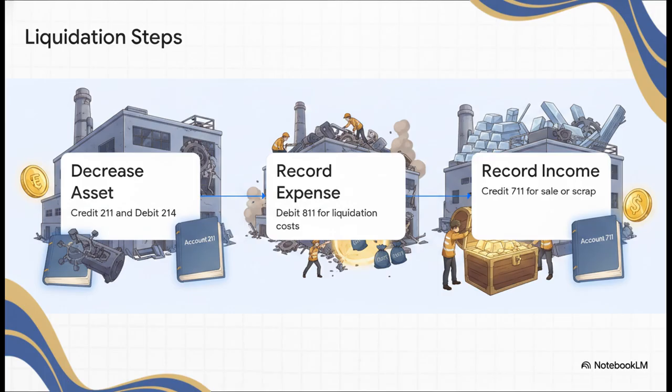We credit account 211 for the original historical cost, and we debit account 214 to clear out the accumulated depreciation. The difference between those two is the net book value, which gets expensed. Step 2, any costs incurred to dismantle or transport the scrap are debited to account 811 as other expenses. And finally, step 3, any cash you actually receive from selling the scrap is credited to account 711 as other